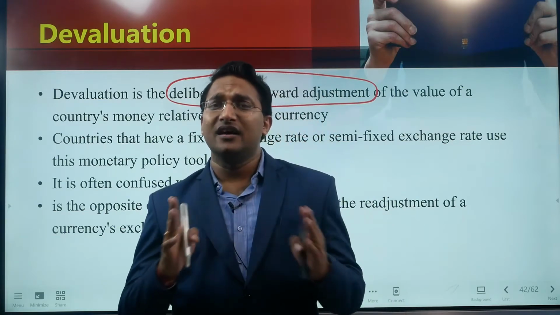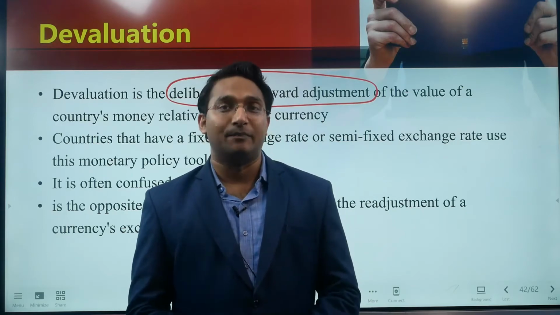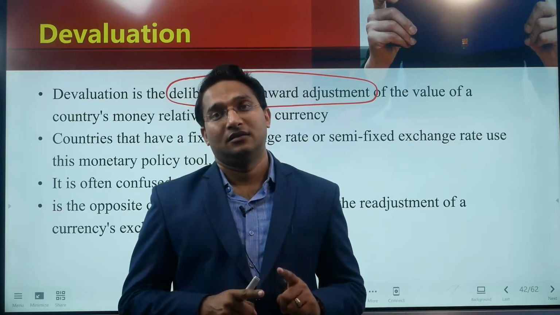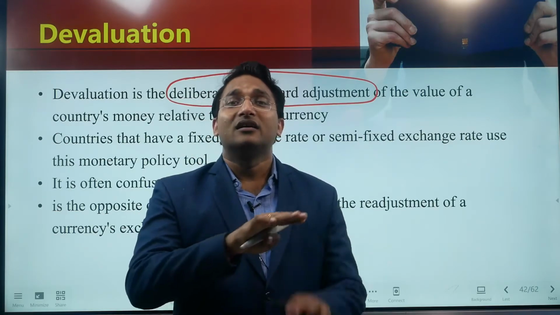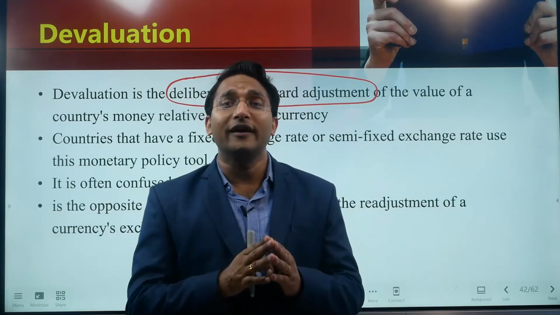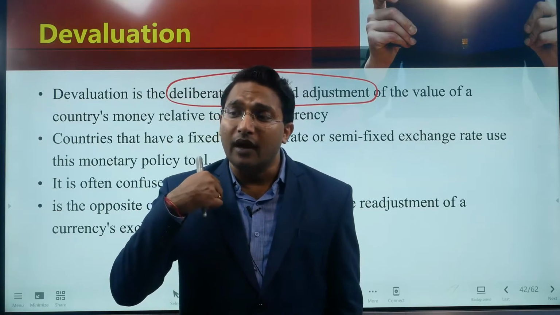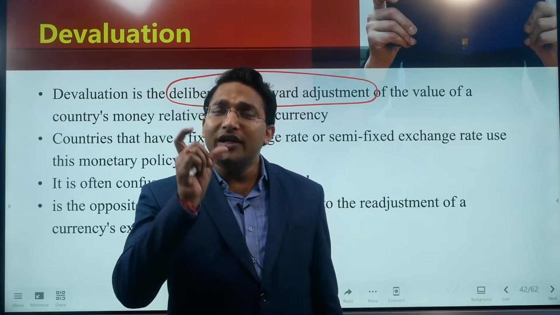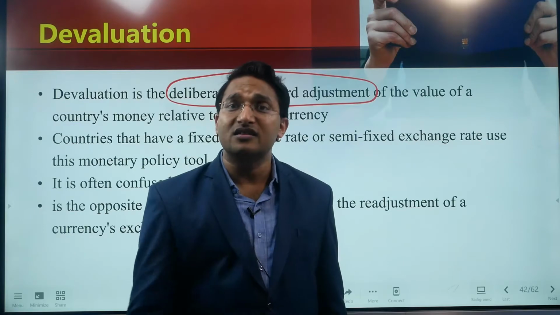Now you can ask, sir, is there any real life example you can give? Yes, I can give the real life example. In real life, countries like China are practicing this devaluation. Countries like China do not have a 100% flexible exchange rate regime. Still, they are following kind of a fixed exchange rate regime only. Not apparently, but definitely. So they devalue their currency whenever they see that their exports are decreasing. So they have done this already.